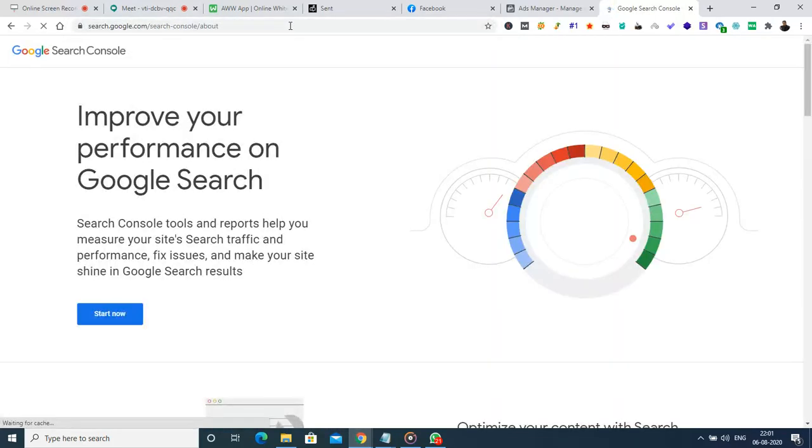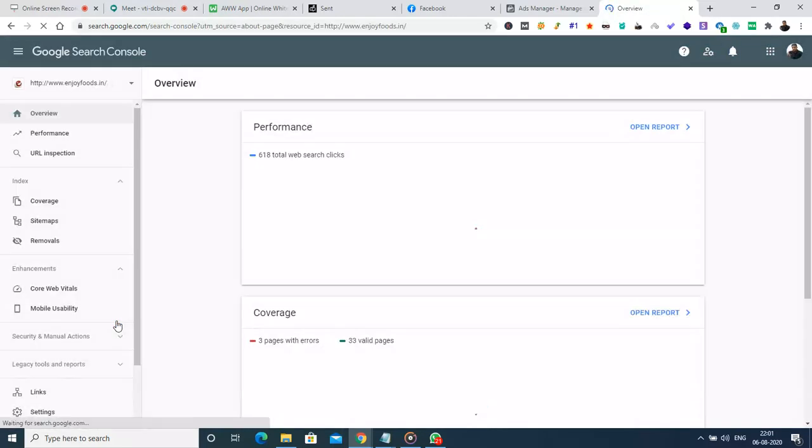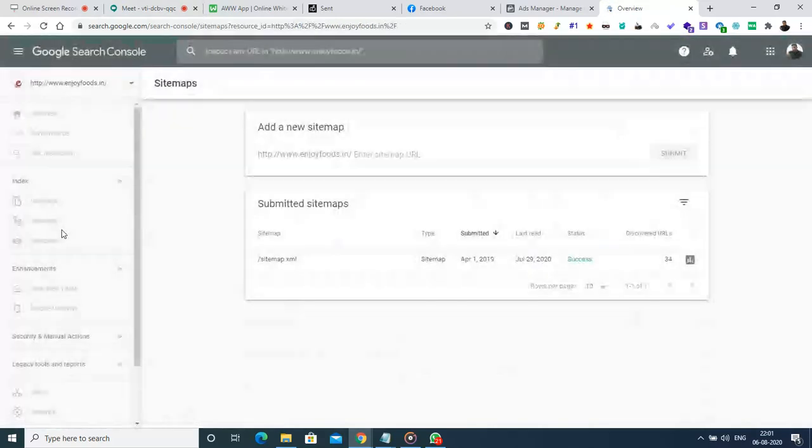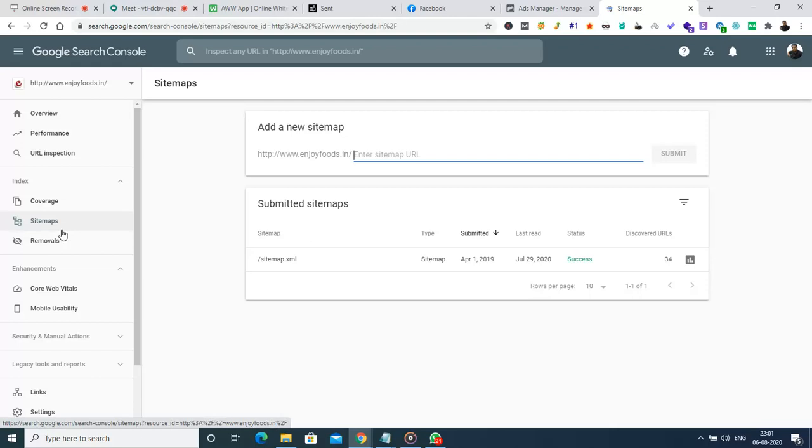That will help us to submit a new web page which has been created in the website to the Google search engine. In the Google Search Console, we can see an option called Sitemaps. Here we have to upload the sitemap. The sitemap has to be uploaded to the hosting account, and here we enter the sitemap name, like sitemap.xml. Once we have entered this, we go for the submit option.